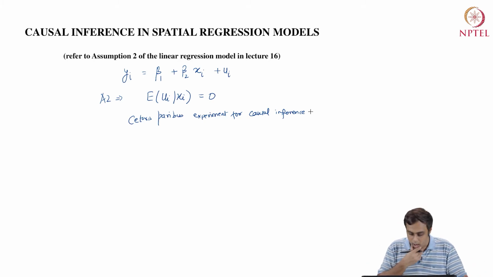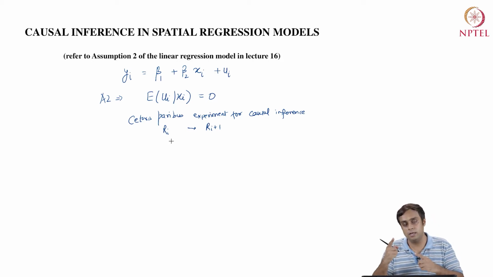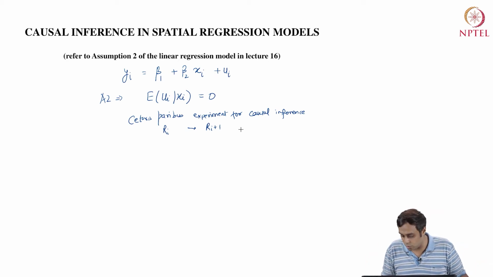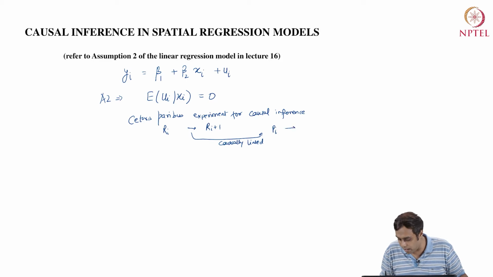And we said that if the number of rooms goes up by 1 unit, that is Ri goes to Ri plus 1, then whether or not this change in the spaciousness of a house can be causally linked to the change of price from, let's say, pi to pi tilde.